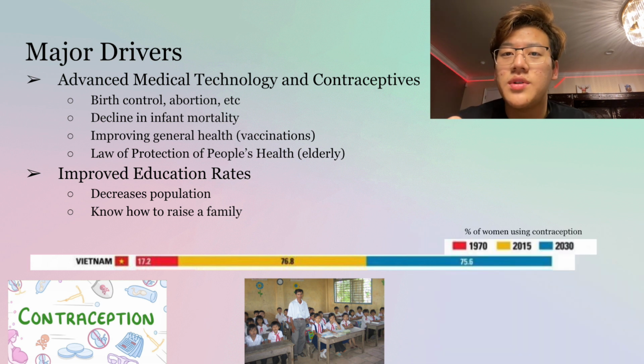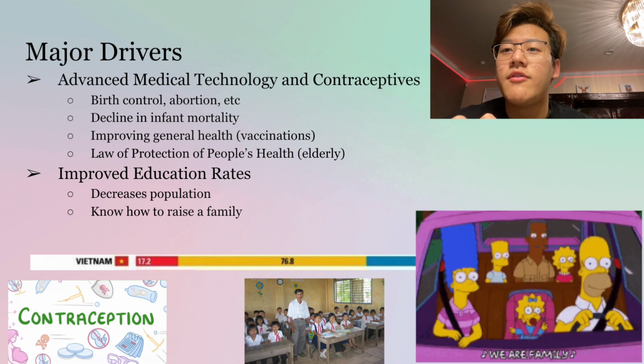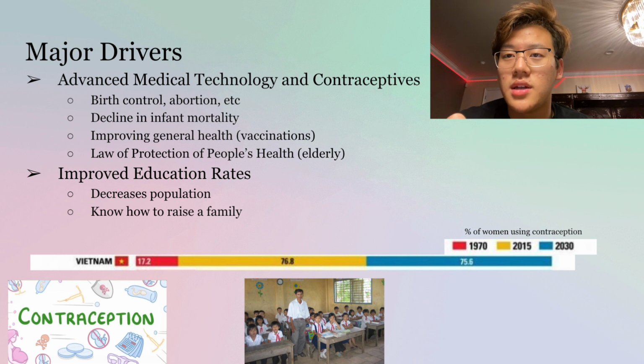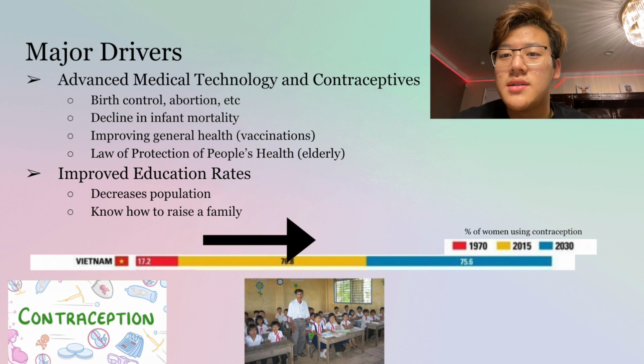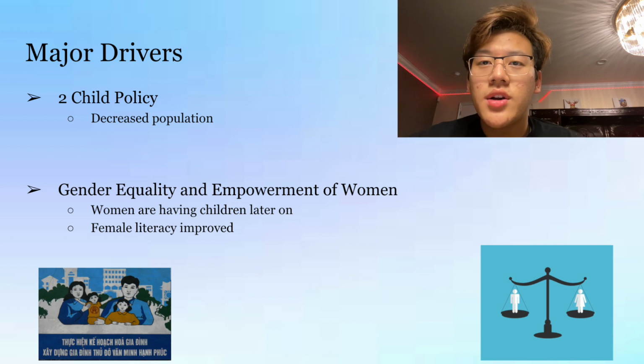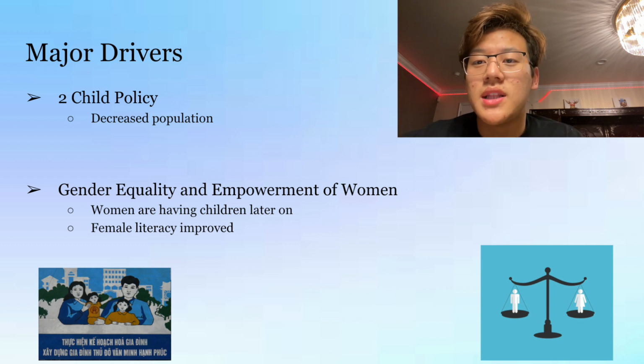Education has taught couples how to raise a family properly and have family planning done ahead of time. They understand the impacts of overpopulation, so they are less likely to have accidental pregnancies. The little bar on the bottom shows the percent of women that use contraceptives, and it has increased by a lot. The 2-child policy has also dramatically decreased the population of Vietnam, only allowing couples to have 2 kids. The gender equality and empowerment of women has delayed the age of giving birth. Women are focused on getting a good education and a stable job before settling down, in turn decreasing the population in Vietnam.